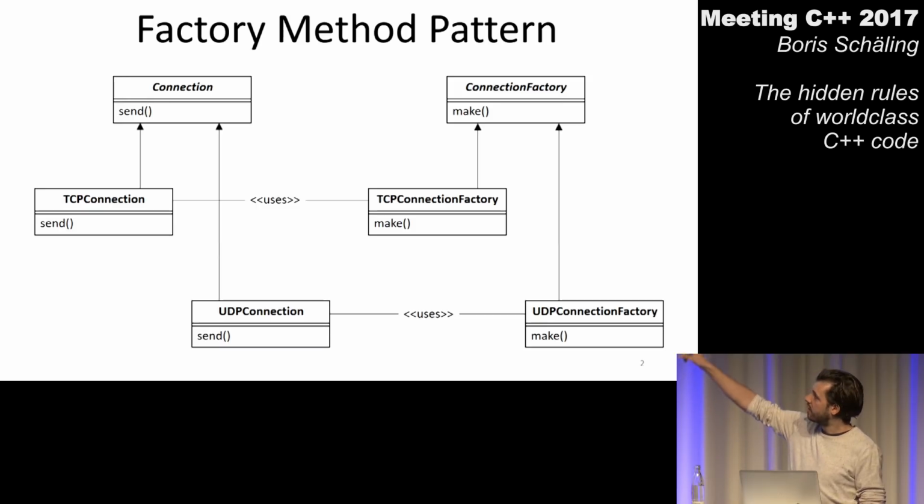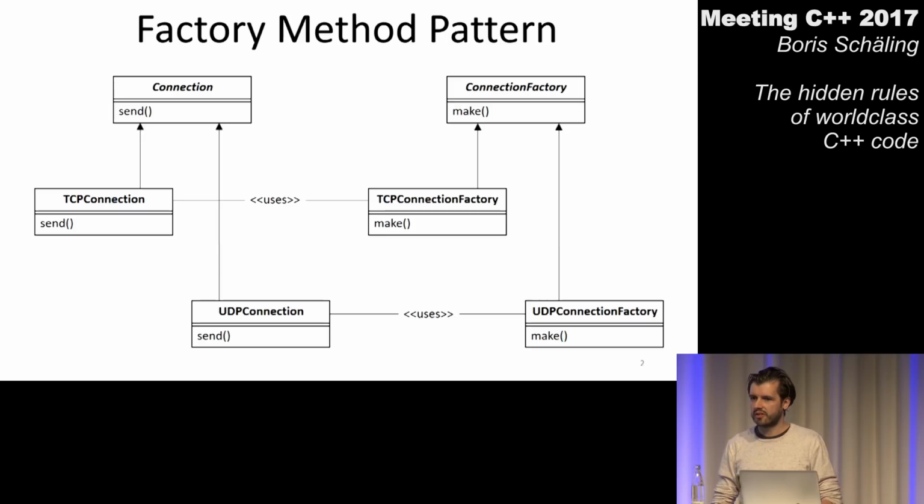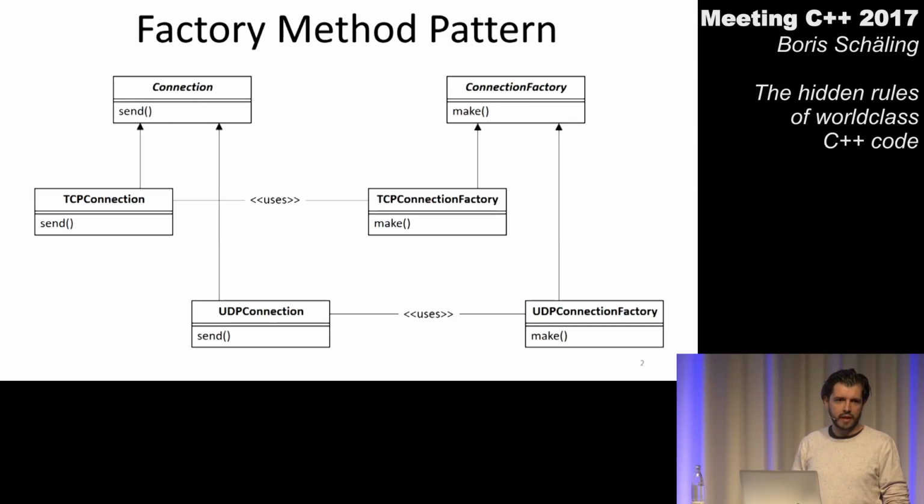The Connection class hierarchy on the left side has classes with one member function called send. And on the right side, the connection factories have a member function called make. And the idea is obviously that when you have a TCPConnectionFactory and you call make, that make function returns you a TCPConnection. And when you call make on the UDPConnectionFactory, well, you get a UDPConnection. Pretty straightforward.